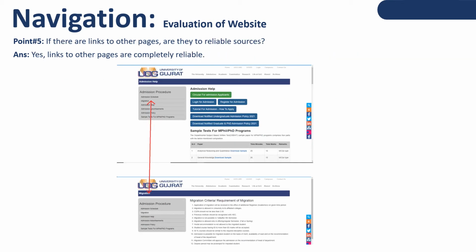Point number 5, if there are links to other pages, are they to reliable sources? Yes, links to other pages are completely reliable. We can see from this, when we click on the migration tab on the admission help page, a new section will be visible like migration, and there is some information regarding migration. So yes, these links to other pages are completely reliable.